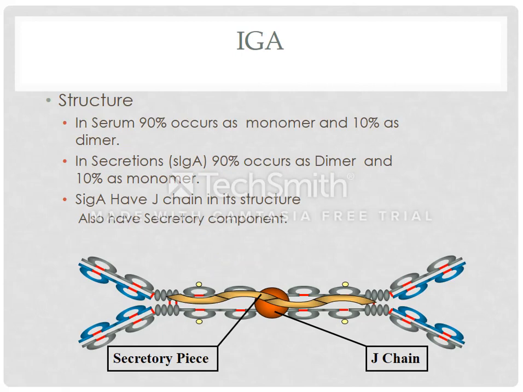IgA antibodies are mostly found in secretions like saliva, milk, and body fluids. Therefore this is also known as secretory antibody. These antibodies can be present in monomeric form or dimeric form, but in the serum 90% of IgA antibodies are present in monomeric form, while 10% are in dimeric form. In the dimeric form, 2 monomers are combined through a chain that is known as J chain.